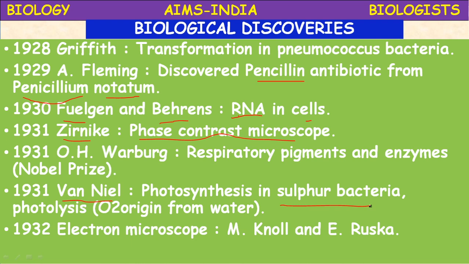In 1932, the major invention, the electron microscope, was introduced by Knoll and Ruska. It changed the entire scenario of cellular biology and molecular biology. The electron microscope magnifies very minute organisms, and with its help we can see bacteria and viruses.